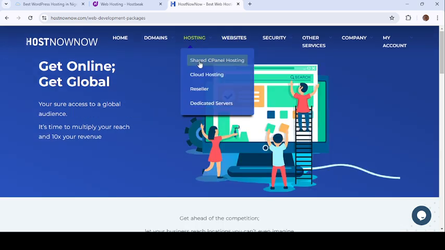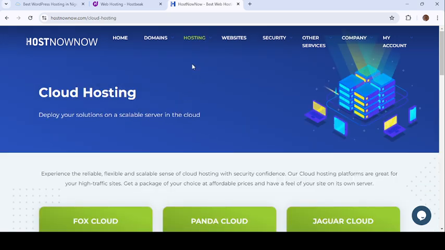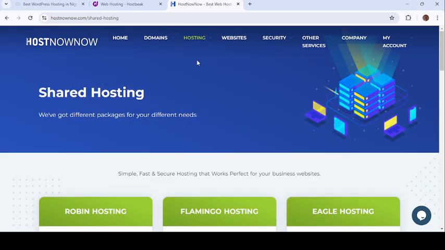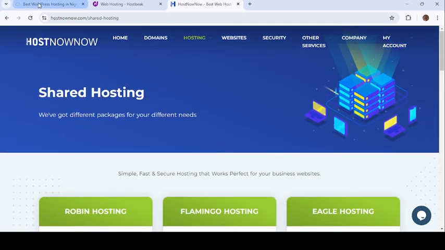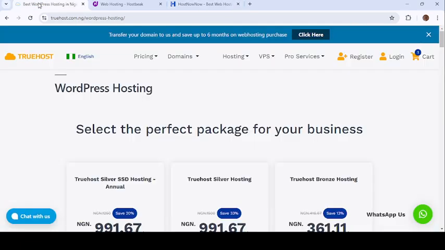Let me go back to hosting and just click on cloud hosting. So shared cPanel hosting, sorry. So that is that on that. So let's go back to WordPress. We are trying to do domain scouting.